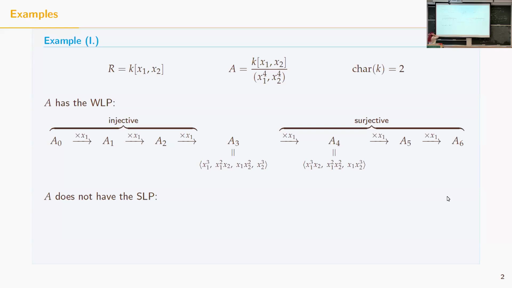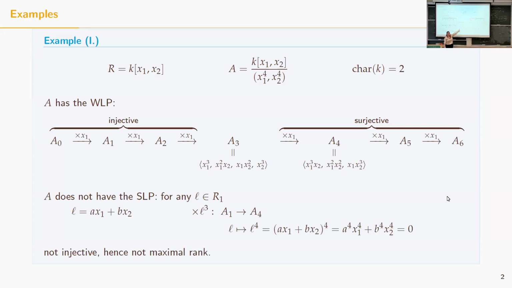I don't have the strong Lefschetz property because if I take any linear form, I can write it like a x1 plus b x2, and I consider the multiplication by L to the third. But this map takes the element L, which is in A1, to 0 because we are in characteristic 2, and we are modding out by x1 to the fourth and x2 to the fourth. And this is true for any linear form that I choose. Therefore, this map cannot be injective. For dimension considerations, it cannot be surjective either, and hence it does not have maximum rank. And so that's why we don't have the strong Lefschetz property.